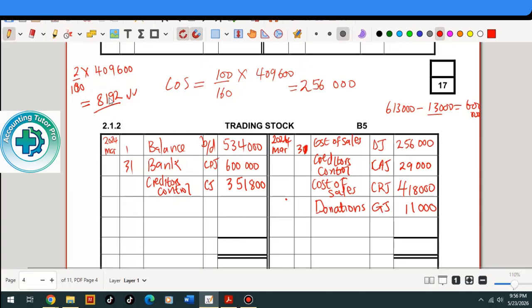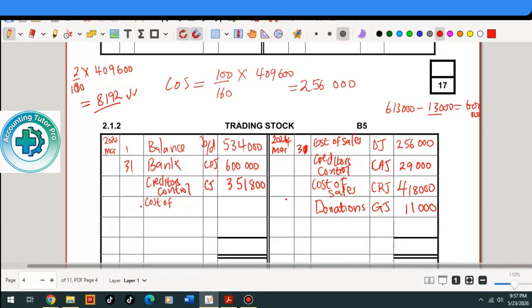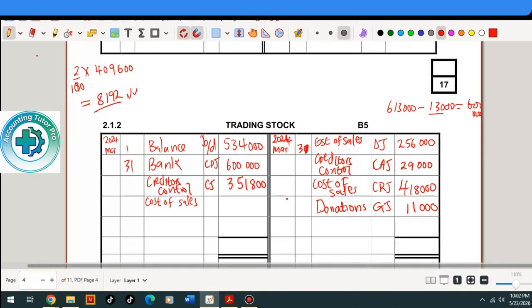This amount includes the cost of sales, or cost price, of those goods. Because these goods were returned to the business, we take them back and increase our trading stock. To show this, we record them in the trading stock account. We are going to say cost of sales. Then we calculate the cost of sales of those goods, which is given by the debtors allowances.